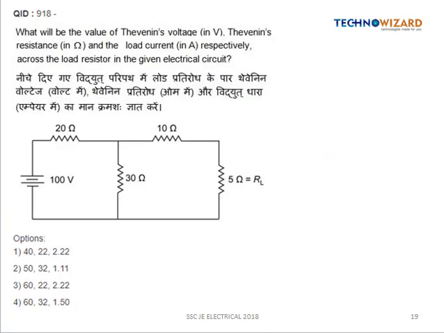Next question is, what will be the value of the Thevenin voltage and the Thevenin resistance in ohm and the load current in ampere respectively across the load resistor in the given electrical circuit? So for this circuit we have to draw the Thevenin equivalent circuit. So let us first find out the value of VTH. VTH is nothing but the open circuit voltage.